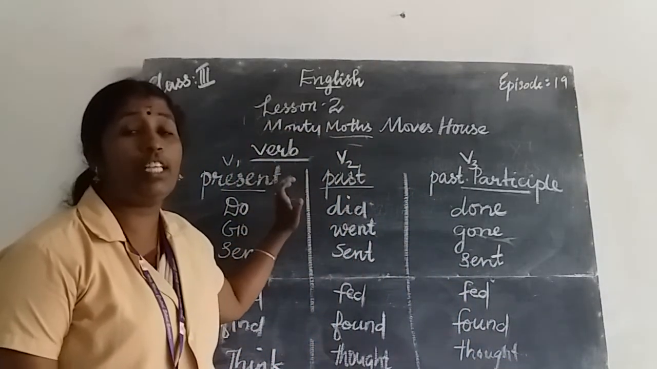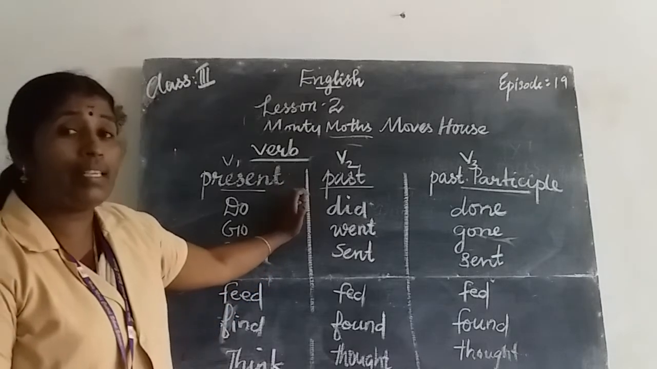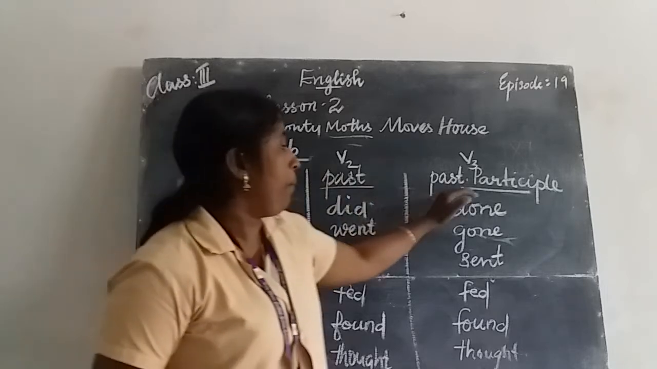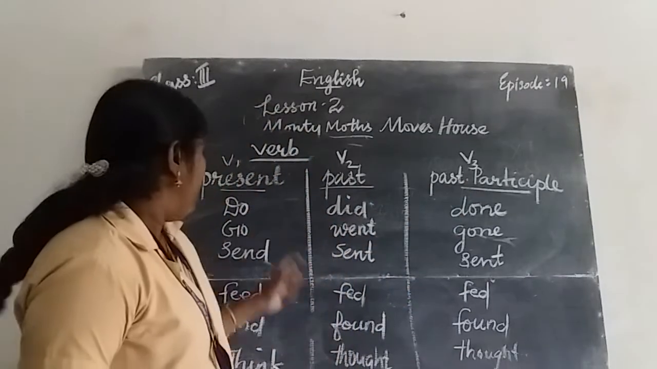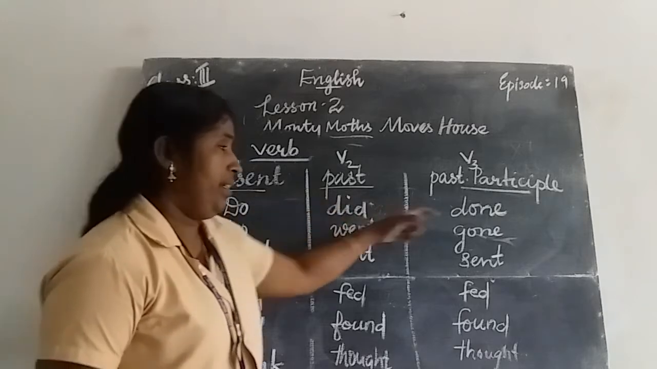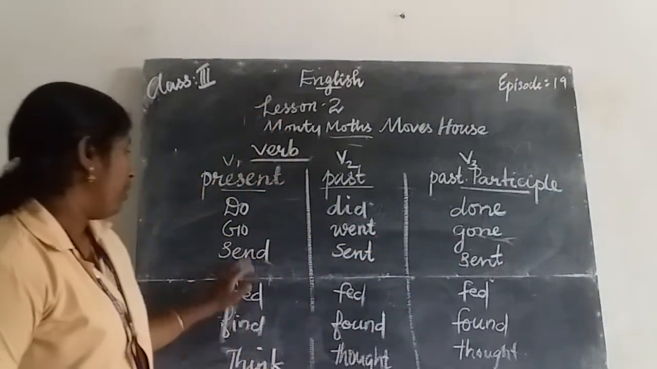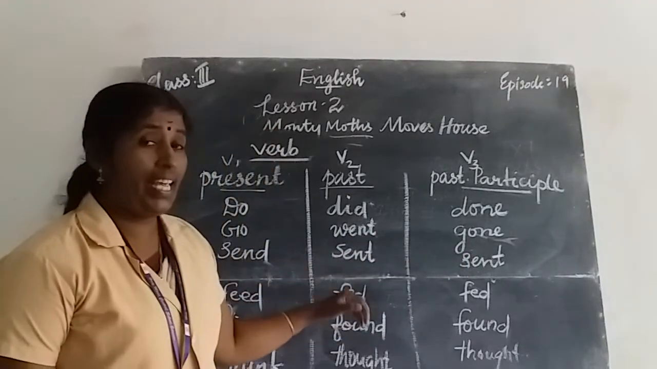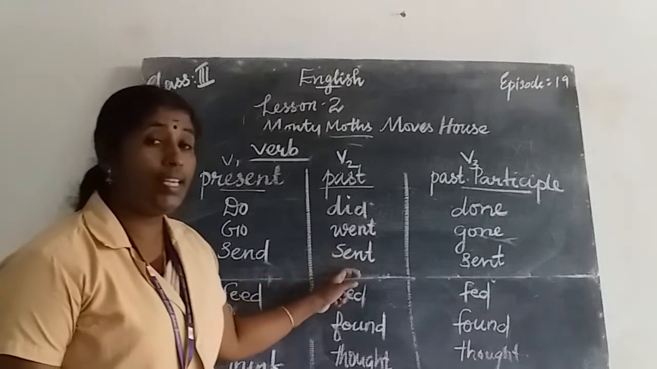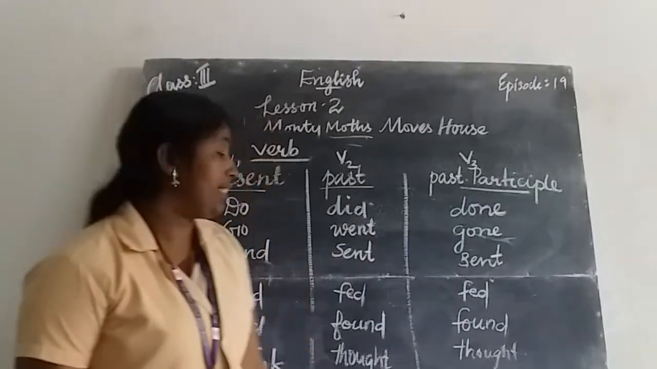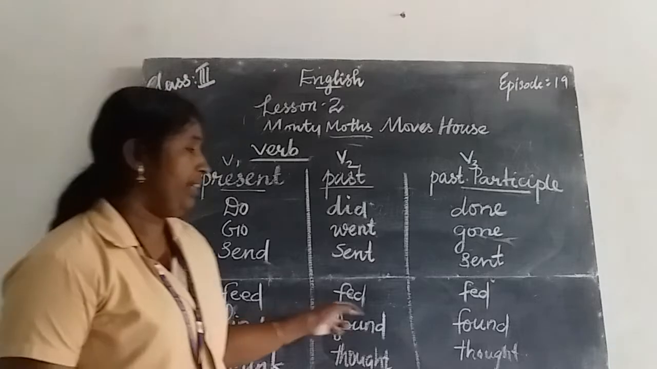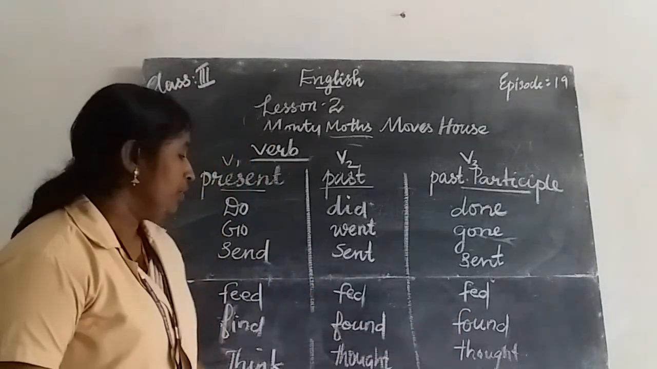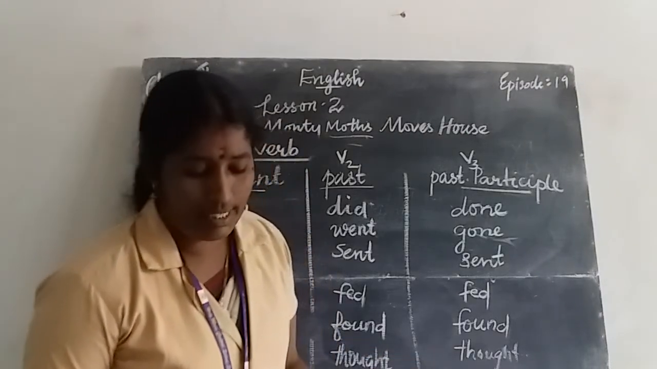Okay, look at this. Present tense means the root form of the verb. The verb has three forms: the root form, then the past tense V2 form, then the past participle V3 form. Do, did, done. Go, went, gone. Send, sent, sent. Feed, fed, fed. Find, found, found. Think, thought, thought. Let us have a look at some other examples.